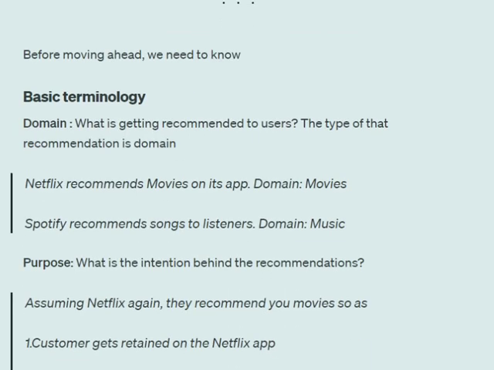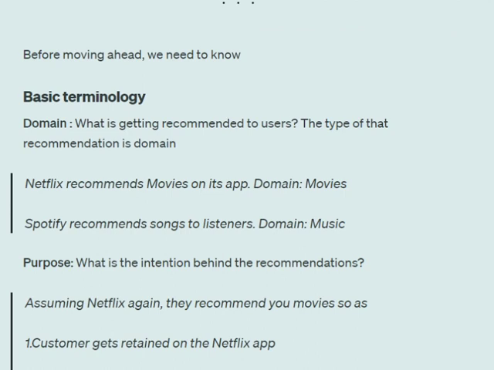So before moving ahead, we now understand what a recommender system is. We will now move on to understand some basic terminologies. The first one is domain. What is getting recommended to the user? The type of recommendation is called the domain. For example, Netflix is recommending movies to you, so the domain is movies. Spotify is recommending songs to you, so the domain is music.